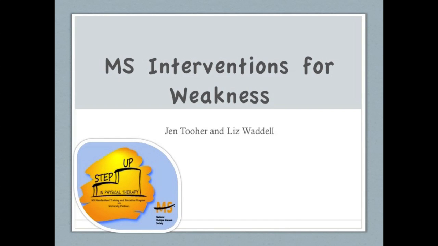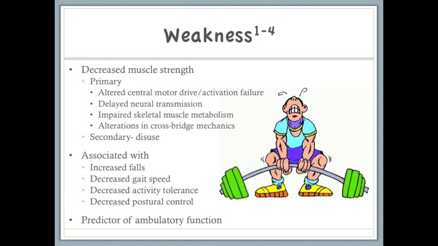This module focuses on understanding muscle weakness and relevant interventions to treat strength deficits in people with MS. Weakness is defined as a decrease in muscle strength. Individuals with MS are weaker than controls even when adjustments for age, body mass, and fat-free mass were made. Weakness in MS can be classified as primary and/or secondary.